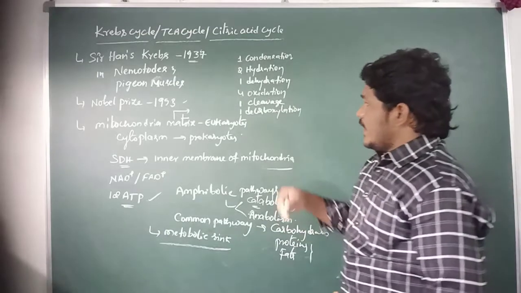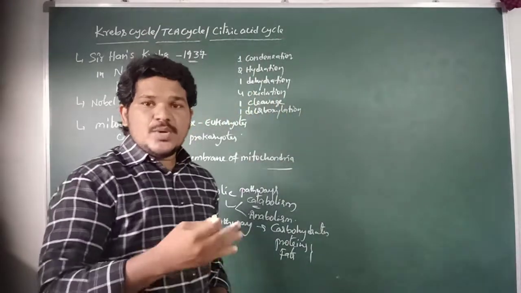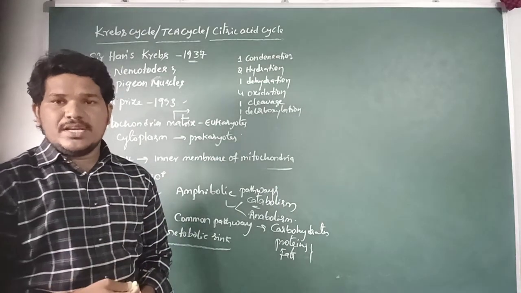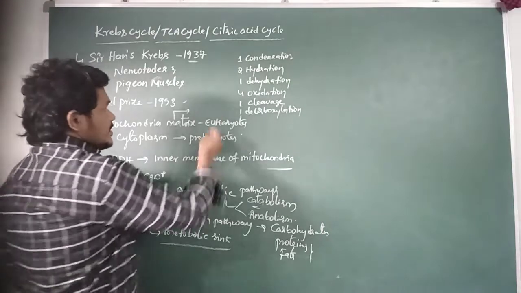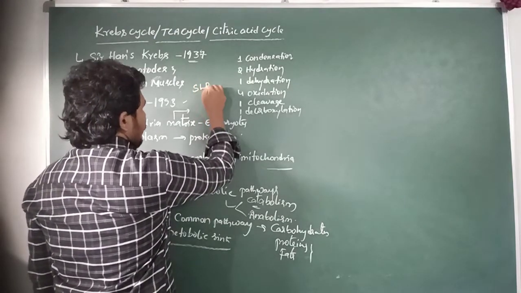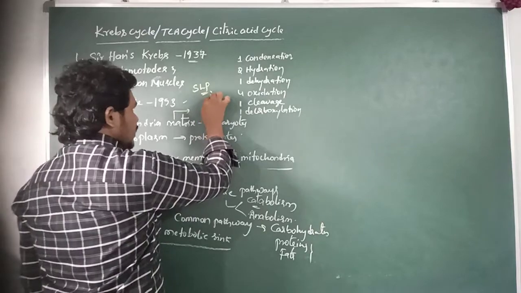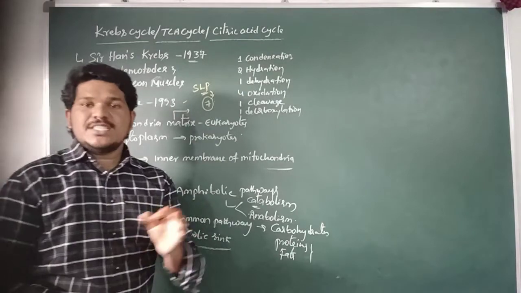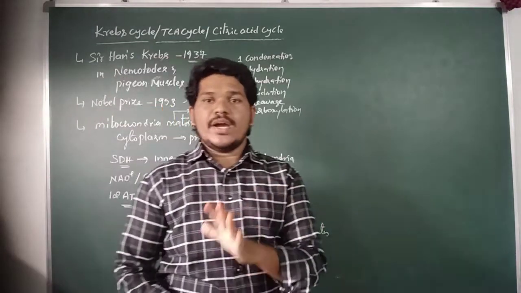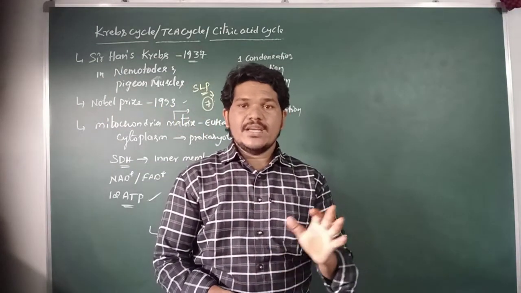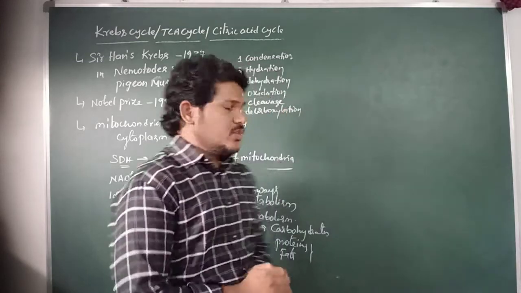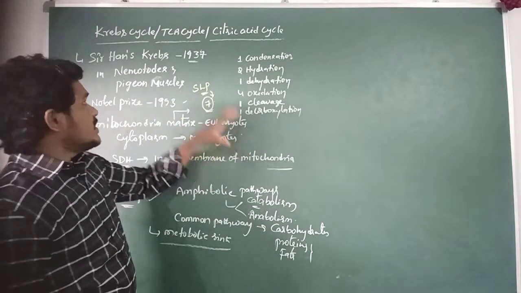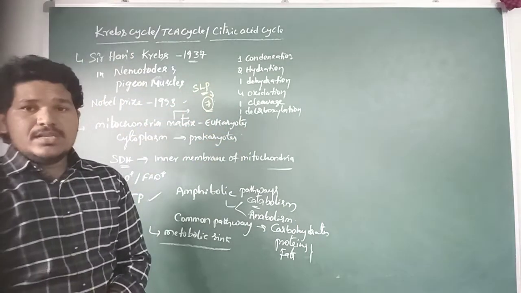There is also one substrate level phosphorylation reaction in the Krebs cycle, like in glycolysis. This SLP step occurs at the seventh step, which is catalyzed by succinyl thiokinase. This is the substrate level phosphorylation reaction in the Krebs cycle, or TCA cycle.